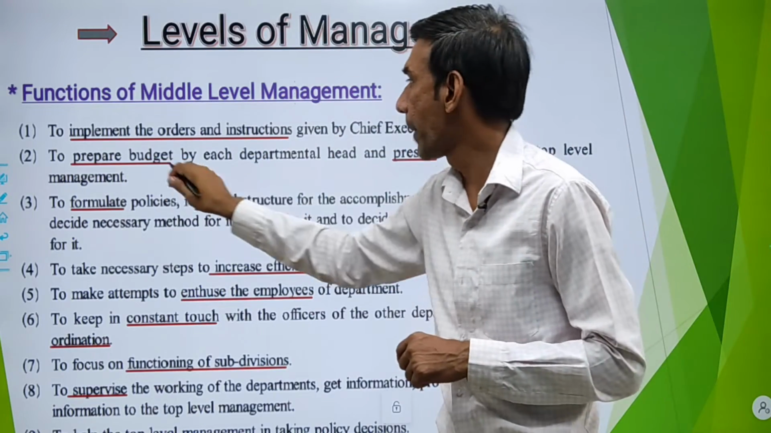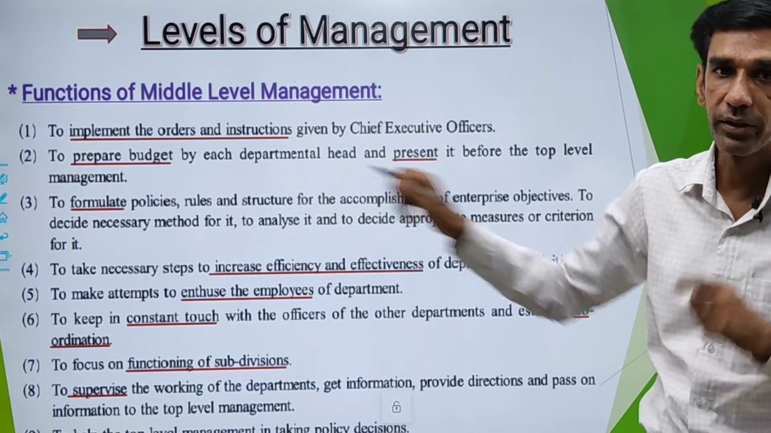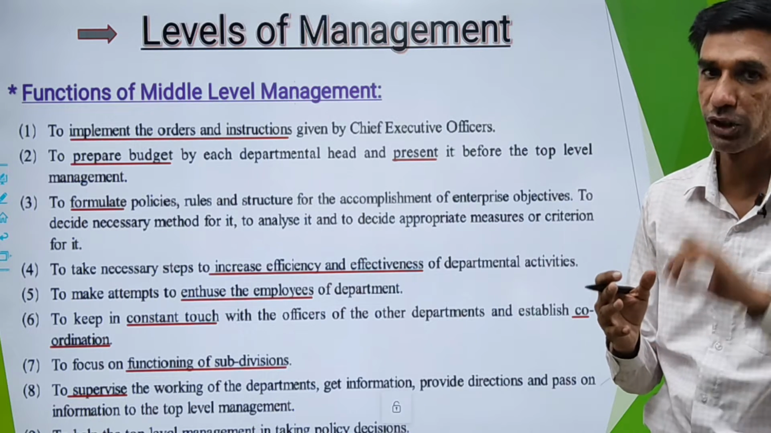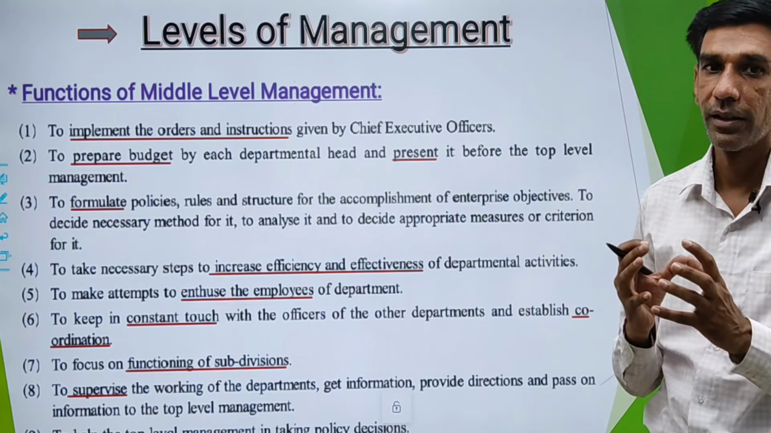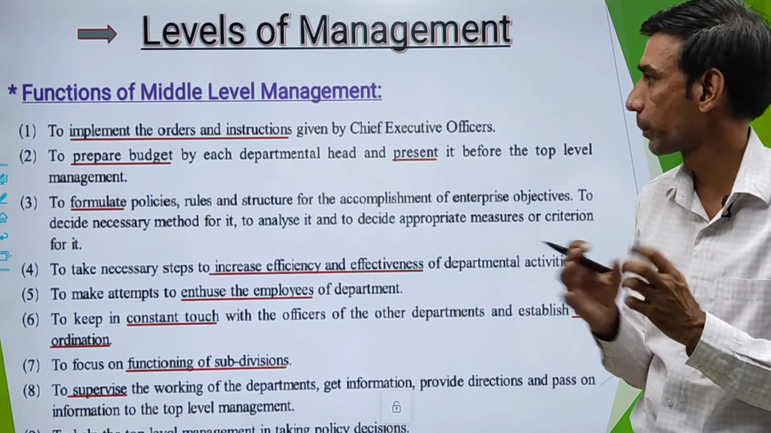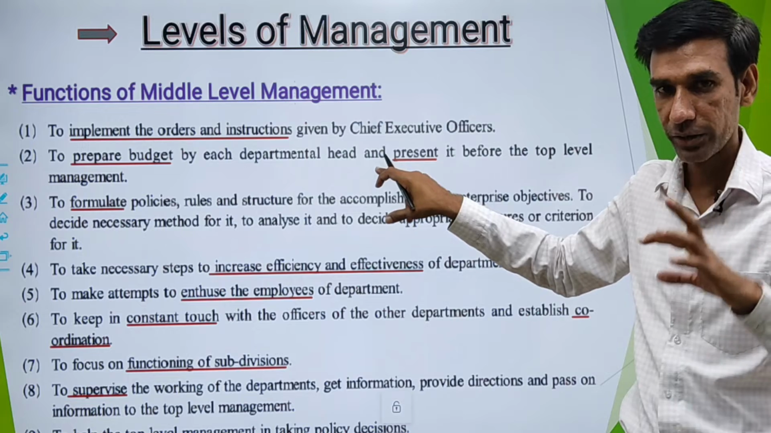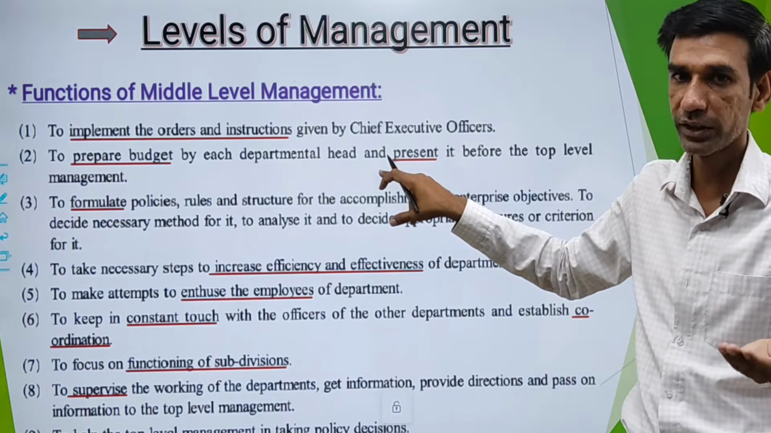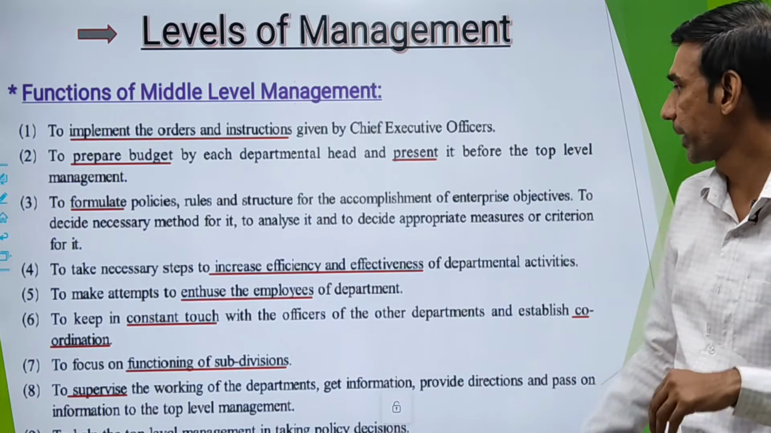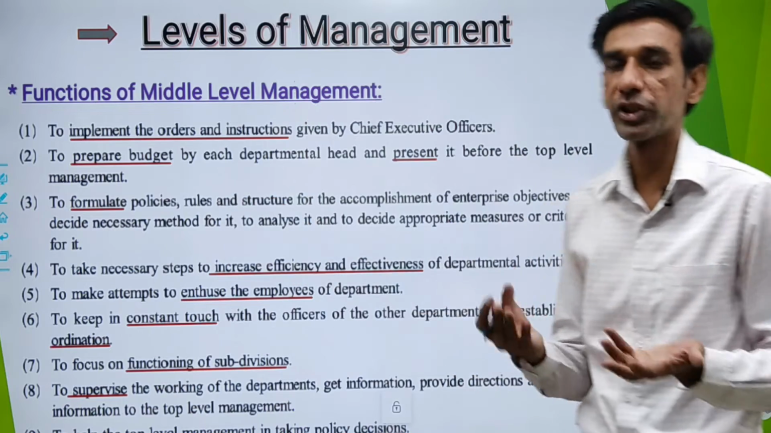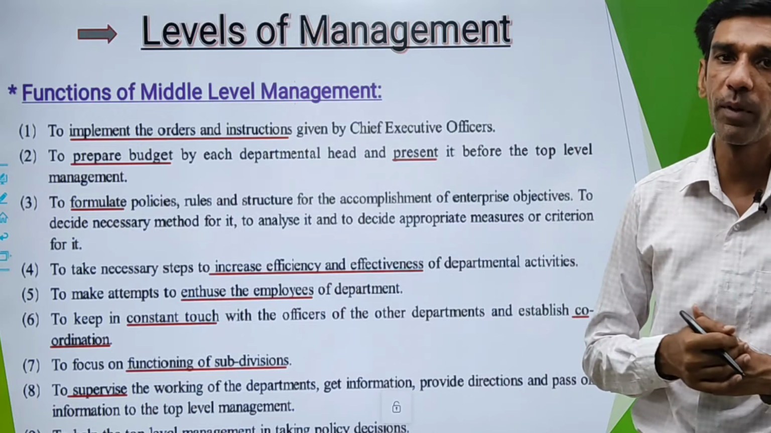Second point, to prepare budget by each departmental head and present it before the top level management. Different departments, as we saw in top level also, prepare their budget. The role of middle level management is to prepare the budget. Who will prepare? Departmental head of different department. Just like the sales department officer will prepare budget for sales department. Your personnel manager will prepare budget for HR department. Same way, other departments will prepare their budgets. The preparation of budget is done by departmental head and it is presented before top level management.